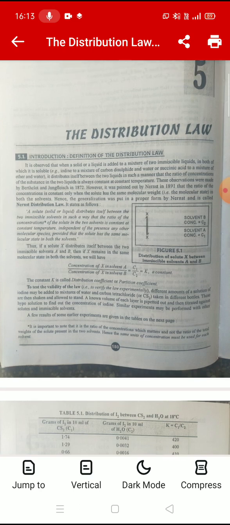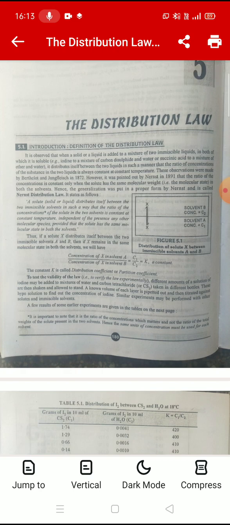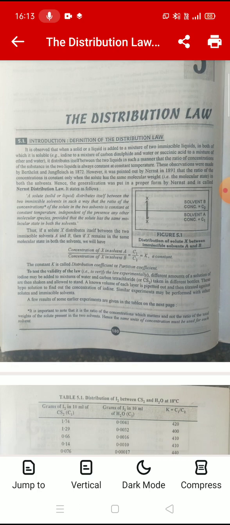However, it was pointed out by Nernst in 1891 that the ratio of the concentrations is constant only when the solute has the same molecular weight, that is the molecular state, in both the solvents. Hence, the generalization was put in a proper form by Nernst and is called Nernst distribution law.